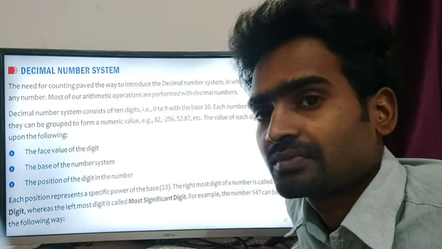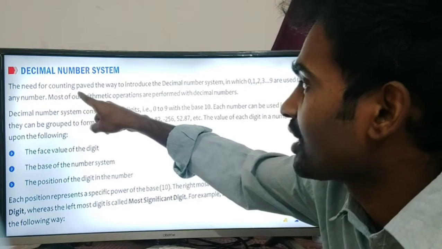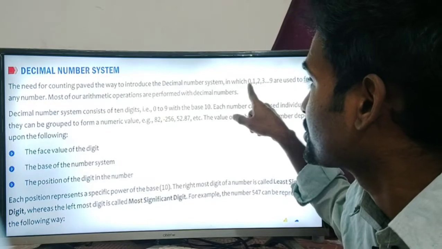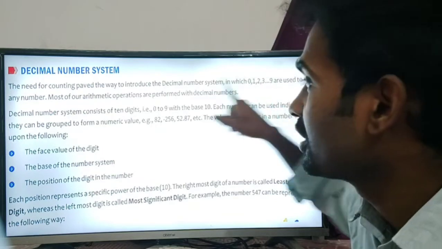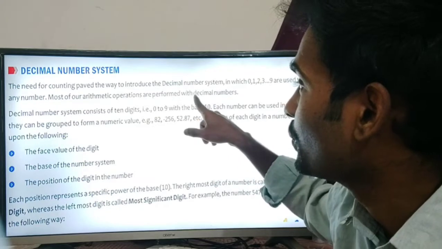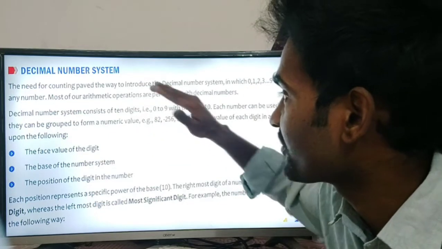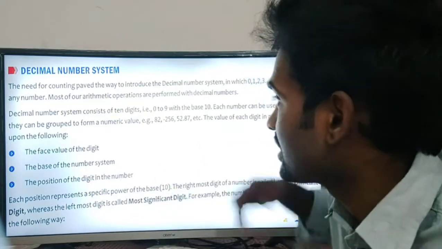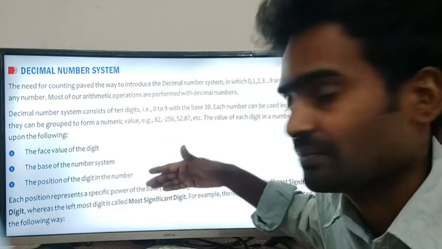Decimal number system. First we are going to learn what a decimal number system is. The need for counting paved the way to introduce the decimal number system, in which the digits 0, 1, 2, 3 till 9 are used to form any number. Most of our arithmetic operations are performed with decimal numbers. They use 10 digits, 0, 1, 2, 3. We have an example, I'll show you that.